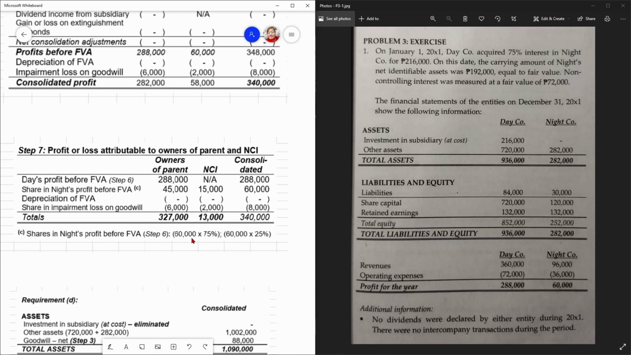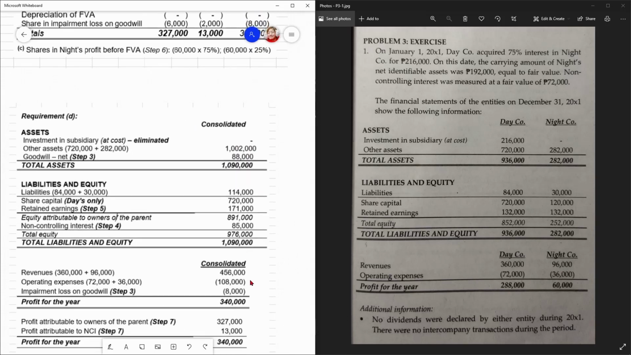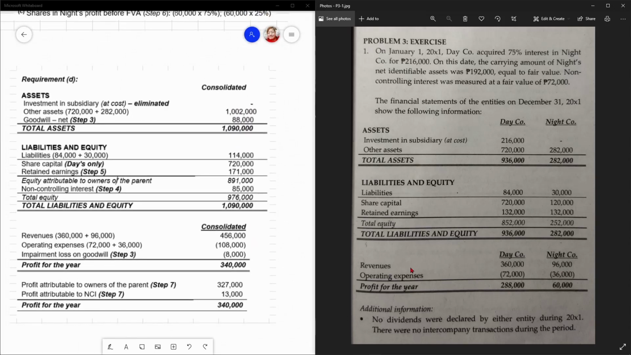Profit or loss naman attributable to owners of the parent. Di ba? Ito na yung hati nila. 288, sa NCI wala. Kasi nga, yung profit ni parent para sa kanya lang. Pero yung profit ng subsidiary, hati sila ni NCI. So, 45, 15. Wala tayong depreciation of FVA. Meron tayong impairment loss sa goodwill. So, yan. Total: 327, 13, and 340. Then, yung requirement D. May requirement D ba?